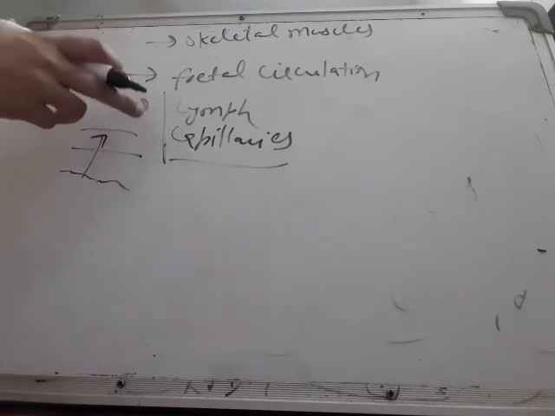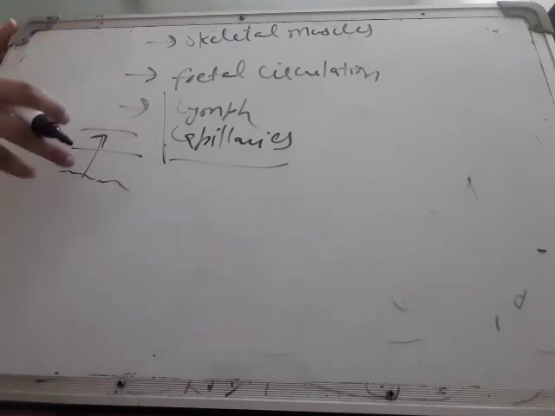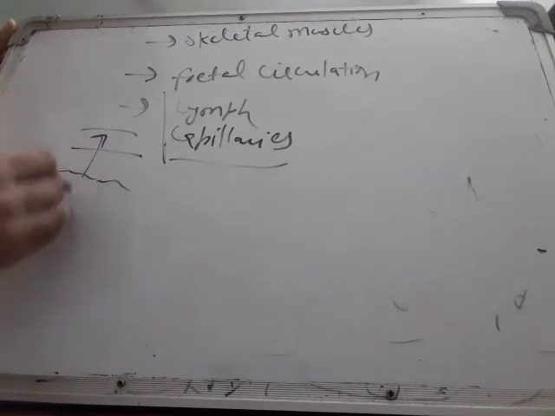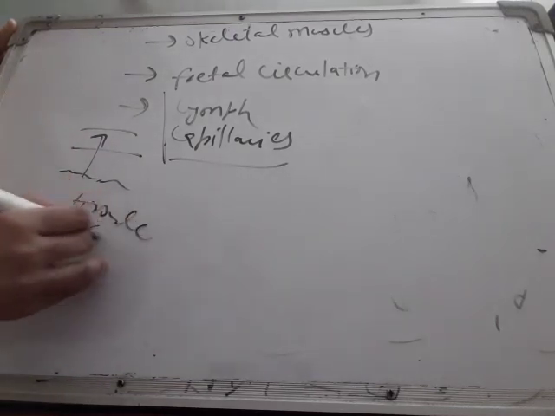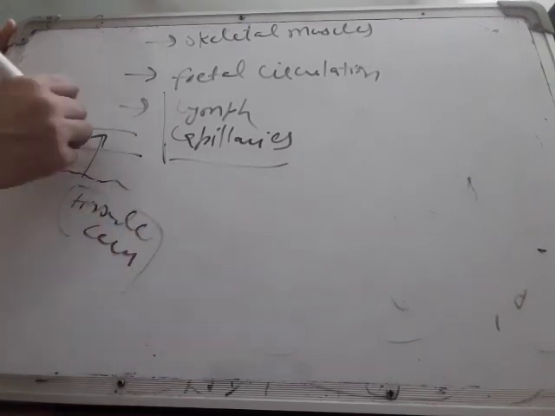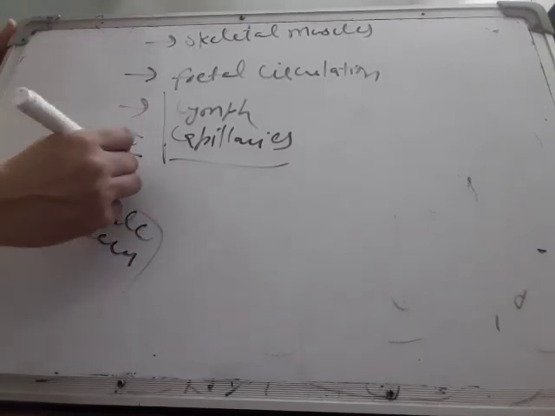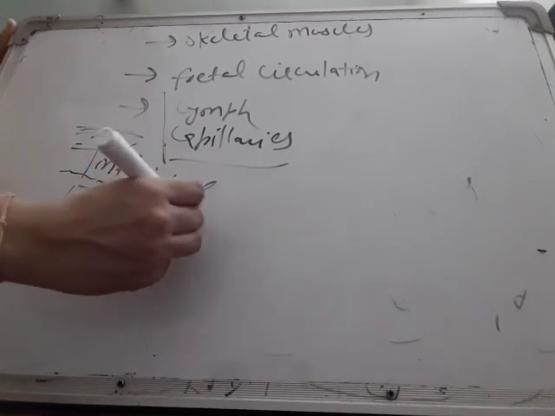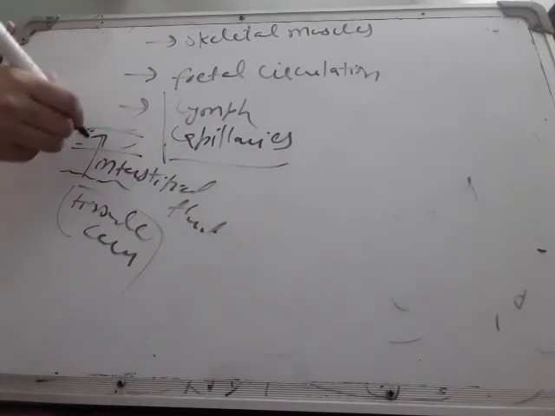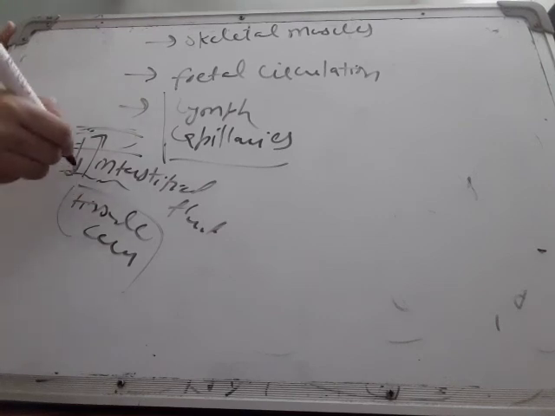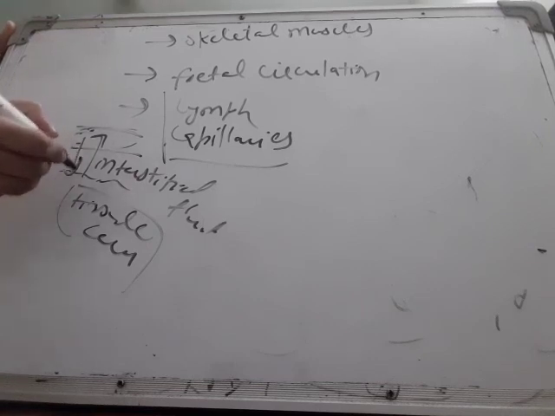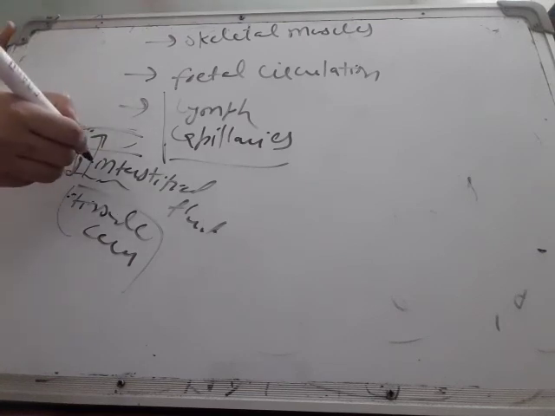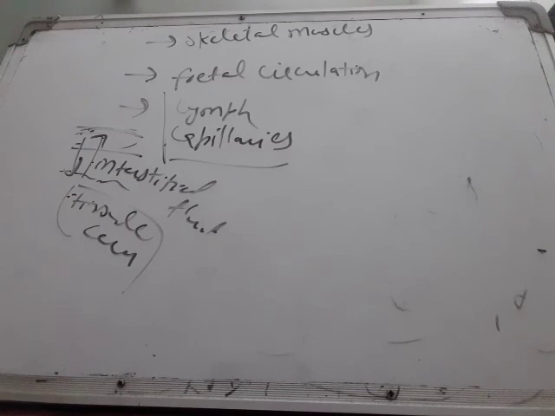Lymph capillaries also work as a middleman between the blood and tissue cells. Here these are tissue cells, these are lymph capillaries, and here is the interstitial fluid. Material from the lymph capillary first reaches the interstitial fluid, and from the interstitial fluid to the tissue cells. Then the reverse happens, from tissue cells to interstitial fluid, and from interstitial fluid into the lymph capillaries. So this was all about the types of circulation. Topics get over here.